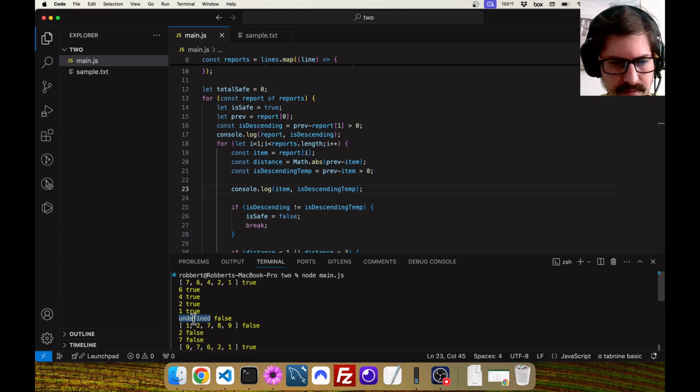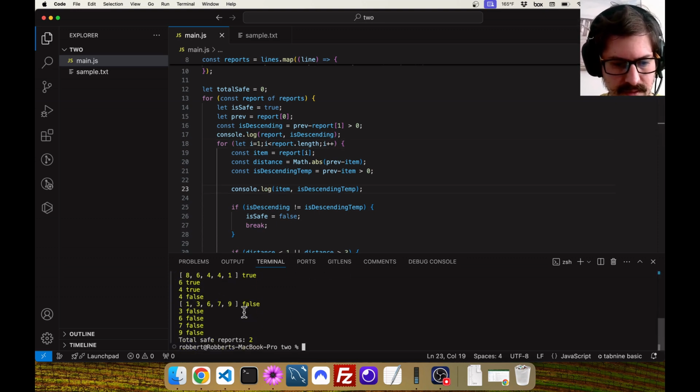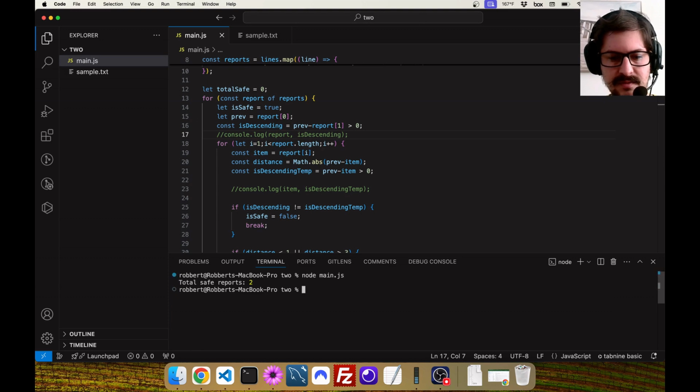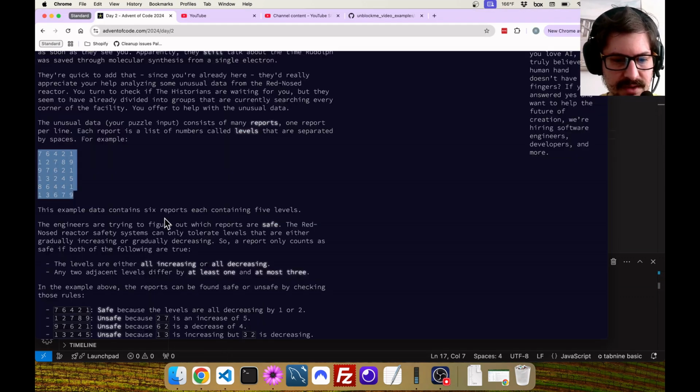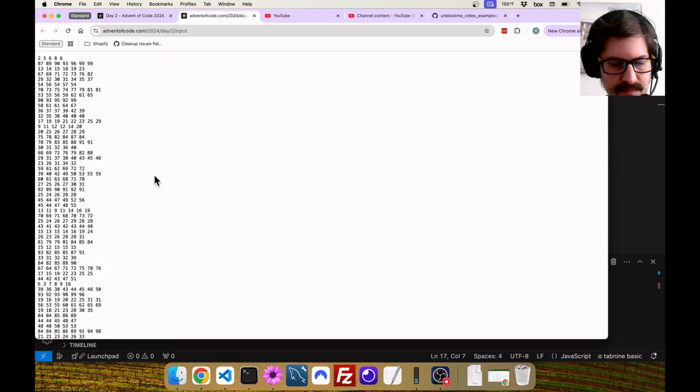It's interesting. Why did I get an undefined here? Because this is going off reports.length. That's why. That might actually be the issue. That is the issue. Okay, yeah, that makes sense. See, sometimes just typo a single thing. Okay, 2 reports. And that is what we expect off of this. They're showing us 2 reports are safe. Now let me get my actual data.